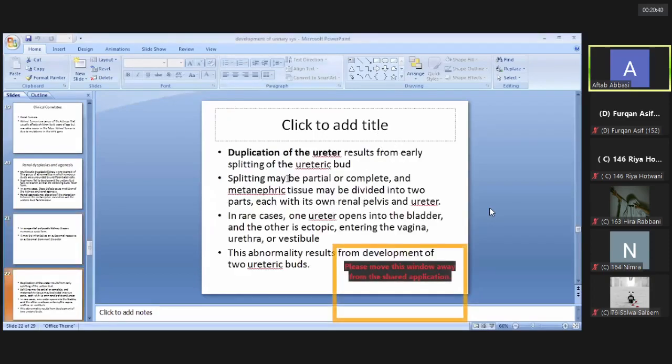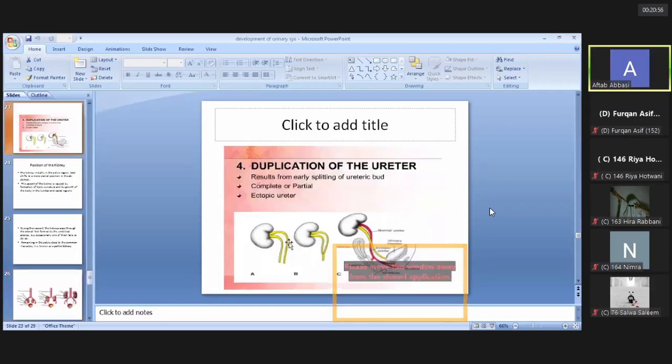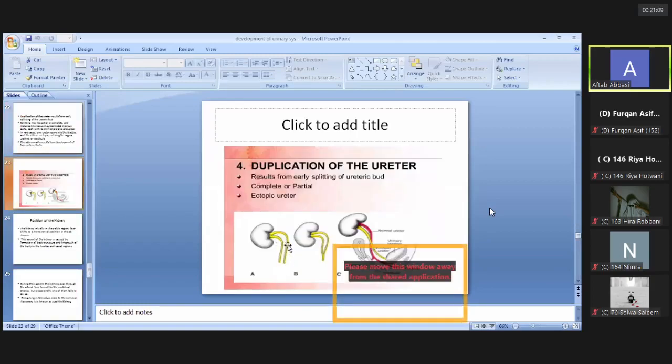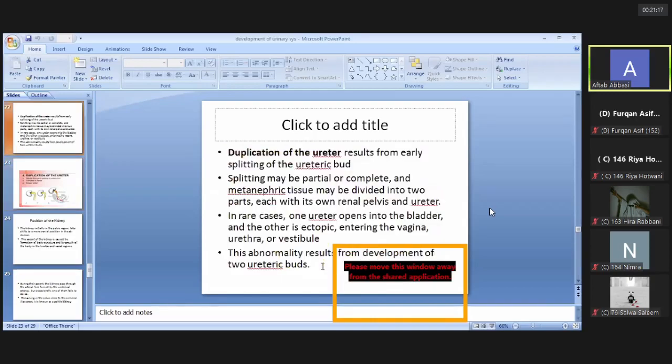Duplication of the ureter. The ureter develops from the ureteric bud. So if there is an early splitting of the ureteric bud, there is formation of two ureters, and the condition is known as duplication of the ureter. This figure shows the duplication or double ureter if there is an early splitting of the ureteric bud. This splitting may be partial or complete. See in this figure a complete duplication, with two ureters, or a partial one in which proximally there are two ureters, but inferiorly they unite to form a single ureter.